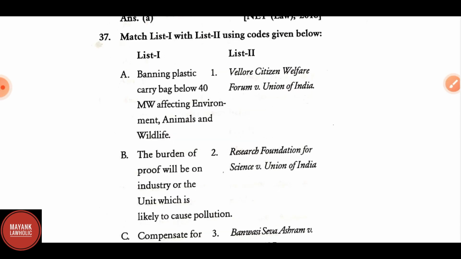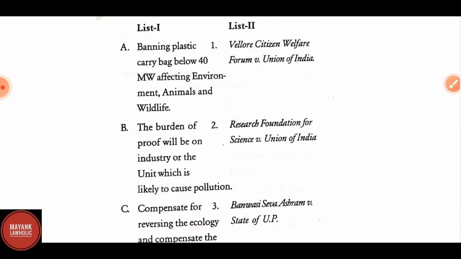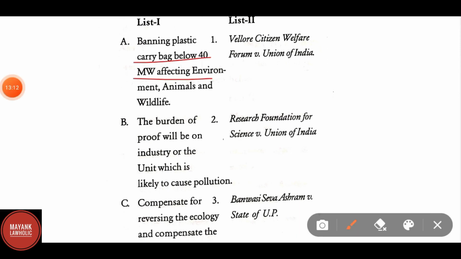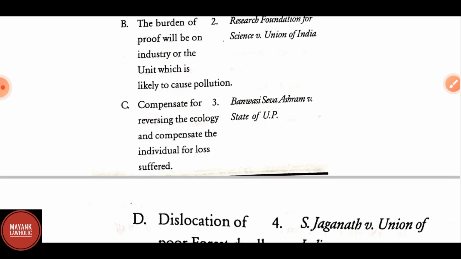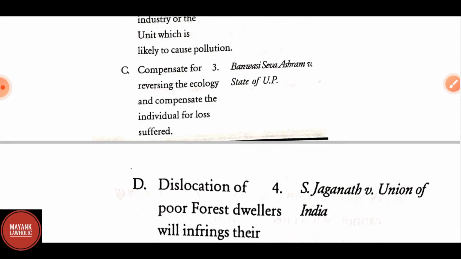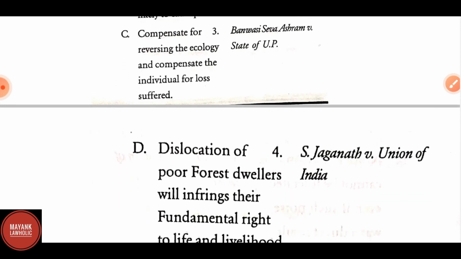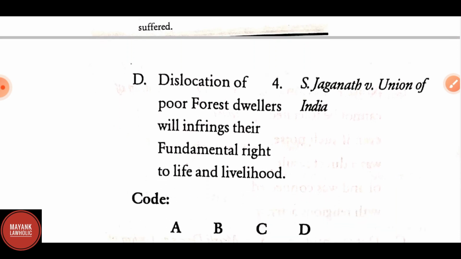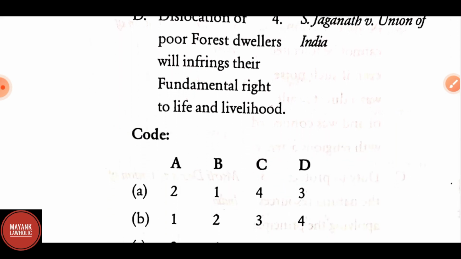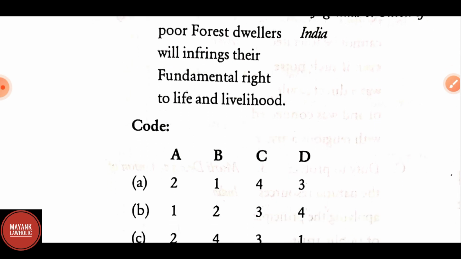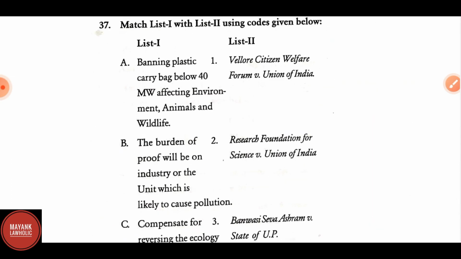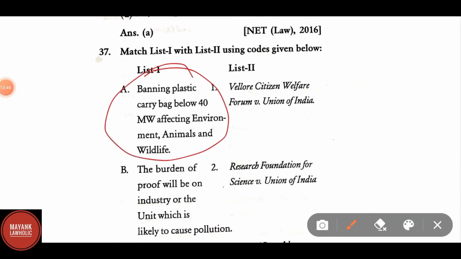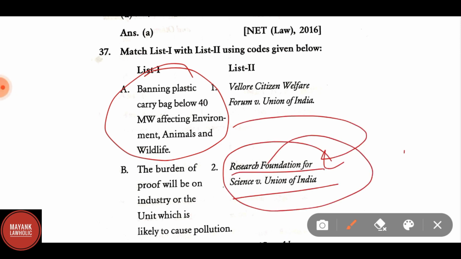Match the following of list 1 and list 2. List 1 consists of options: A. Banning plastic carry bags below 14 microns affecting environment, animals and wildlife. B. The burden of proof will be on the industry or the unit which is likely to cause pollution. C. Compensate for reversing the ecology and compensate the individuals for loss suffered. And D. Dislocation of poor forest dwellers infringing their fundamental right of livelihood. The correct match for banning plastic carry bags below 14 microns affecting environment, animals and wildlife is Research Foundation for Science versus Union of India.